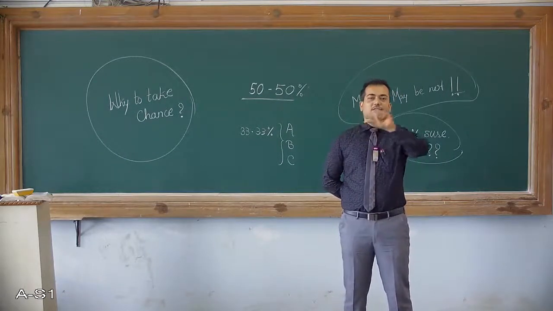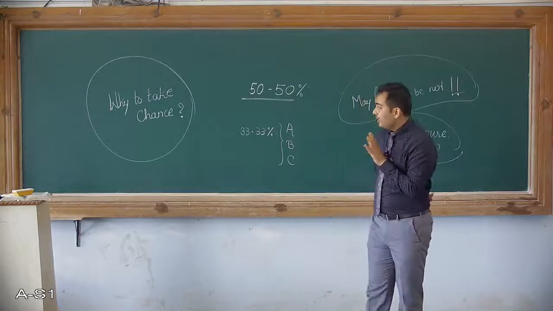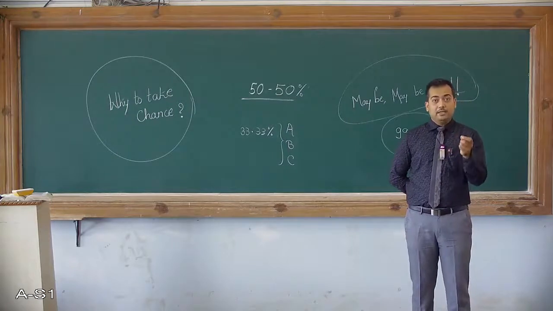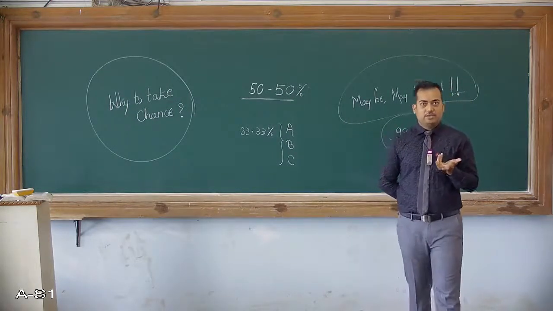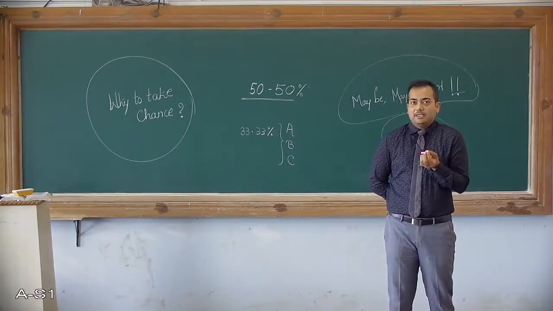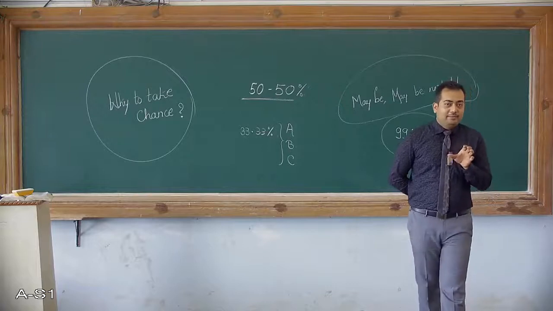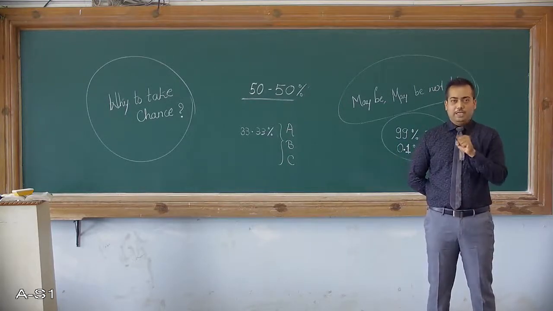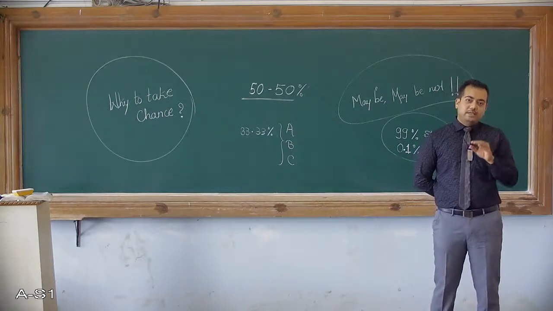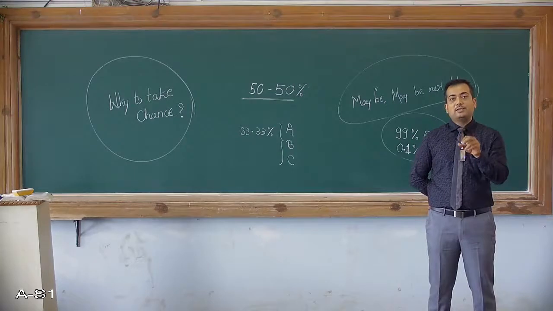Now, why is this change in the decision happening? Someone is ready to take a chance and someone would say, no, why take a chance? Though it is one member among 10, it can be me also. It may be me or it may not be me, but there is a possibility that I might get selected for writing the exam. So why is this happening? Because the chances are going on decreasing, that decision also changes. So you are making some changes in the decision.